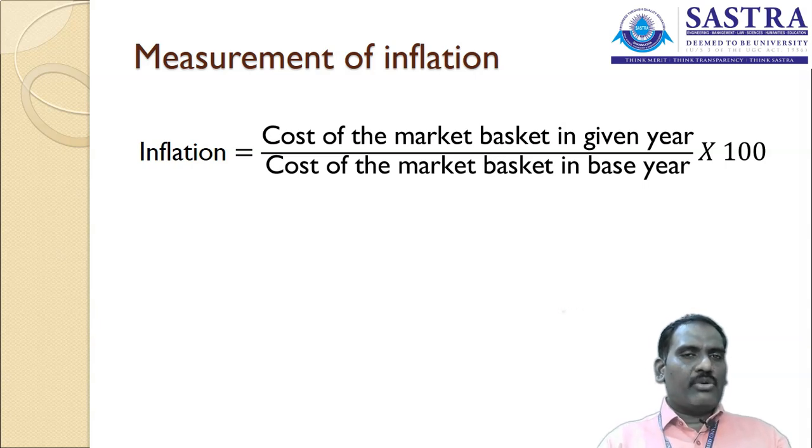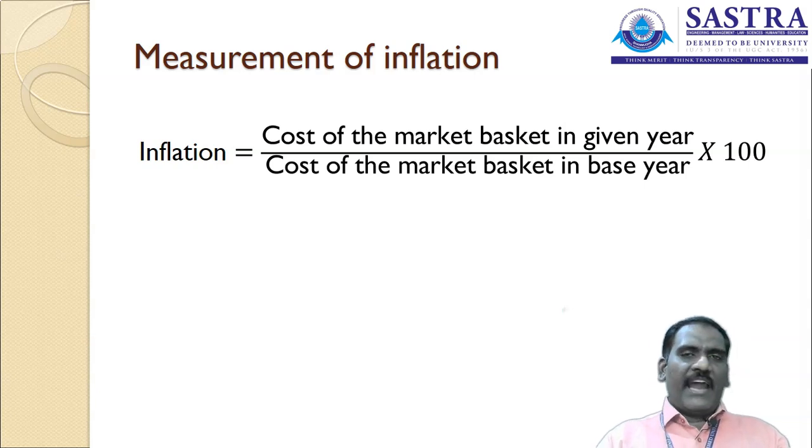So let's take the base year. If I have constructed this particular index for calculating the inflation, I have taken 2019 as the base year, and the current year is going to be calculated based on the given calculation.